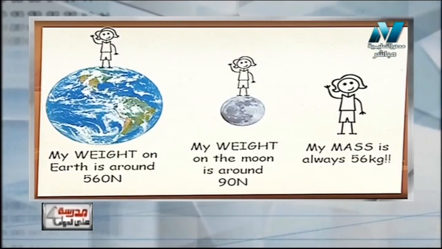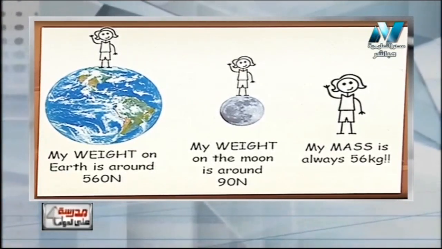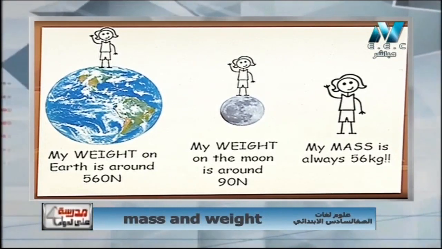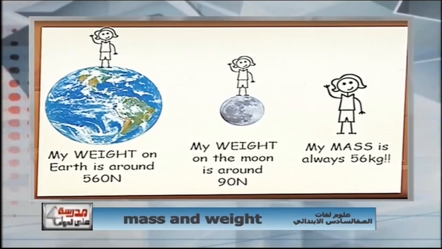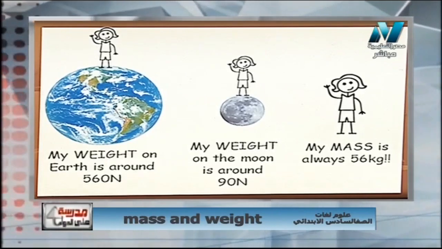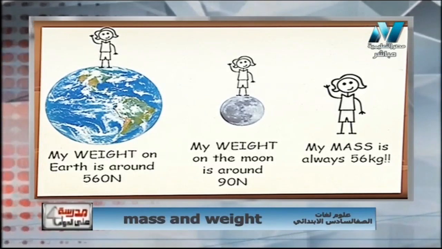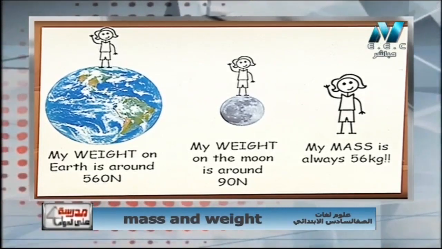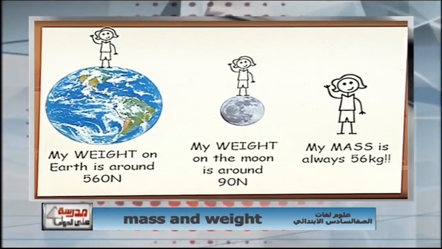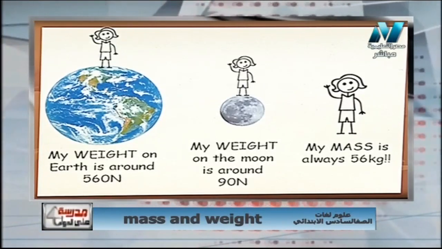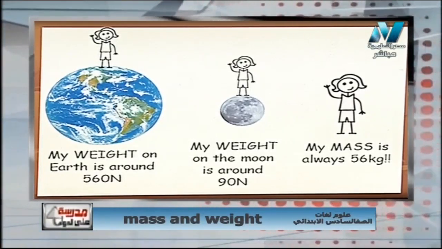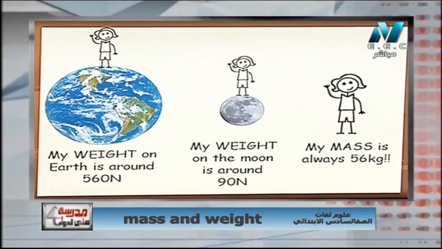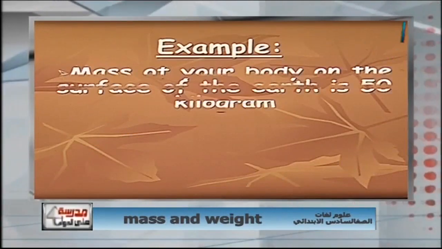So now here is a very important picture. We must concentrate on it a bit. Someone, a girl, is standing on the Earth. Her weight is 560 Newton. But on the Moon her weight is 90 Newton. So the weight changes, but the mass is always constant. That's why it tells me the mass is always 56 kilograms. So the mass on Earth is 56 kilograms, on the Moon the same mass of 56 kilograms, but what changes is the weight. Let's talk in a bit more detail about weight, for example, before I say weight.